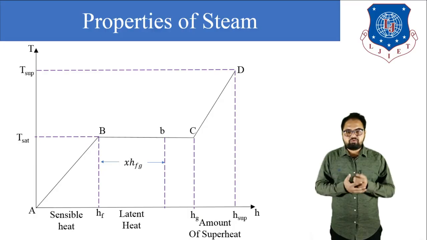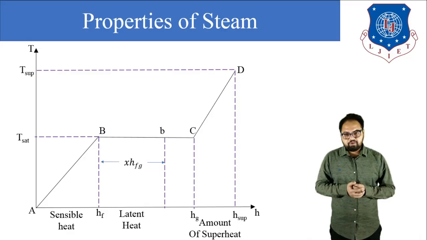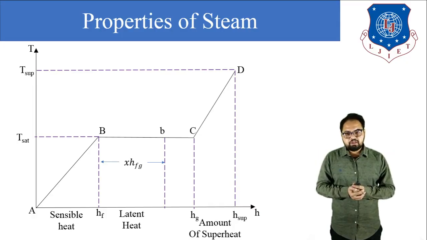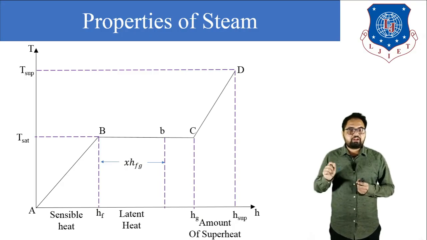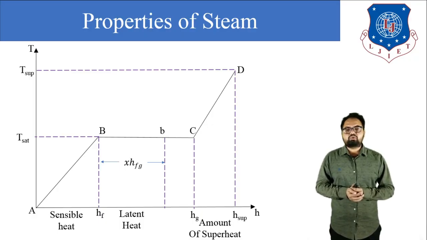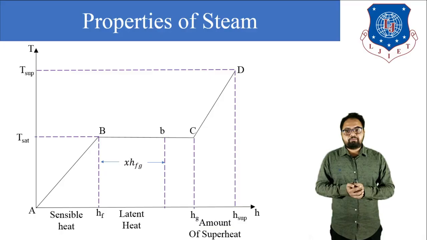When we supply heat to the water, there is a slight increase in temperature, up to point B. After that, there is no increase in temperature. That temperature is known as the saturated temperature. We can define the saturated temperature as the temperature at which water begins to boil at a given pressure, and that saturated temperature is represented by point B.